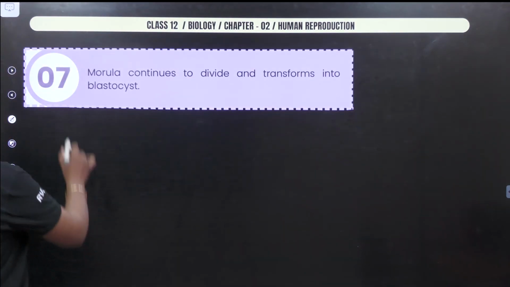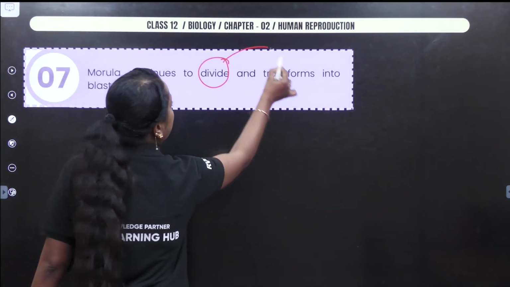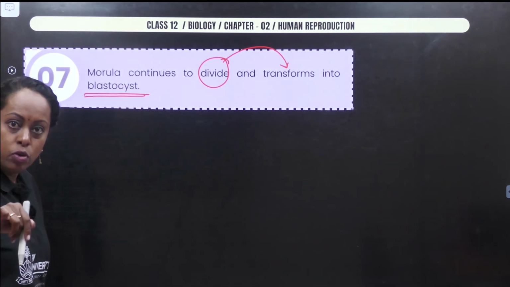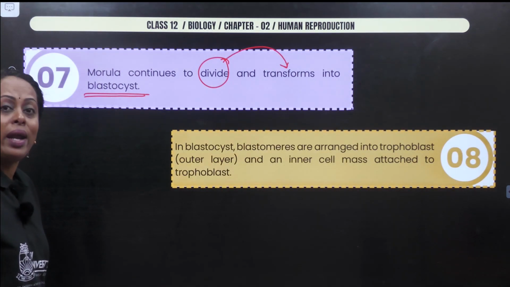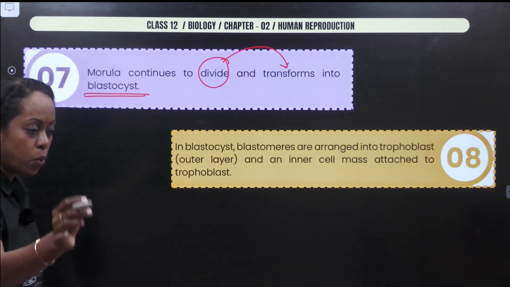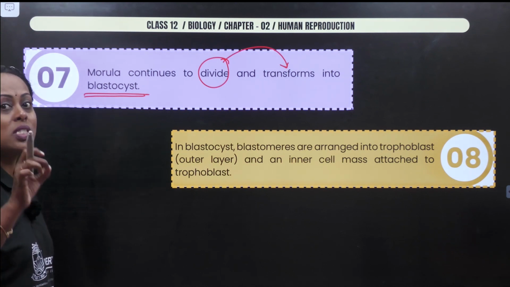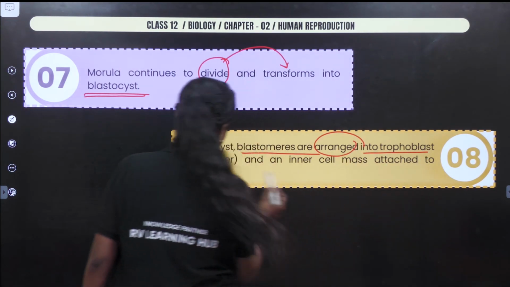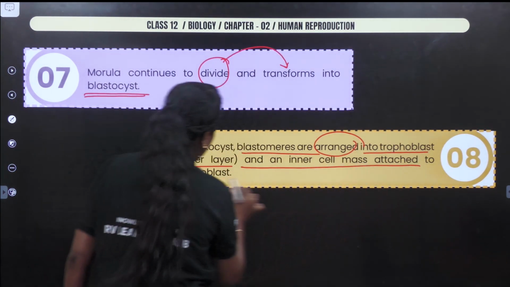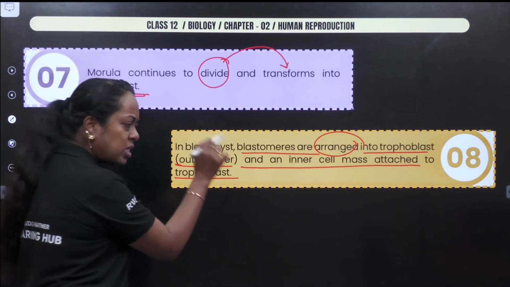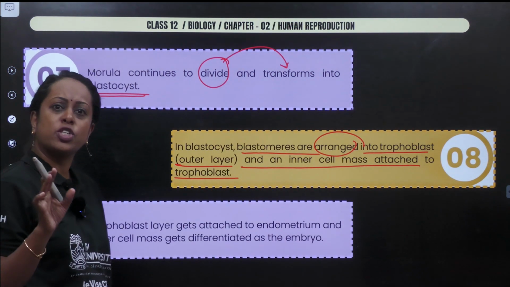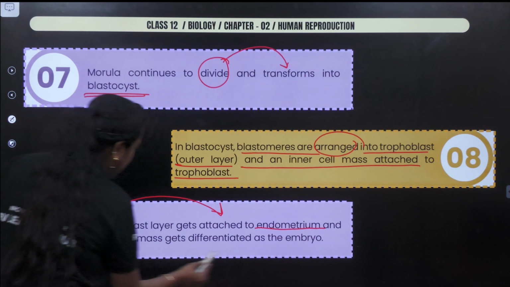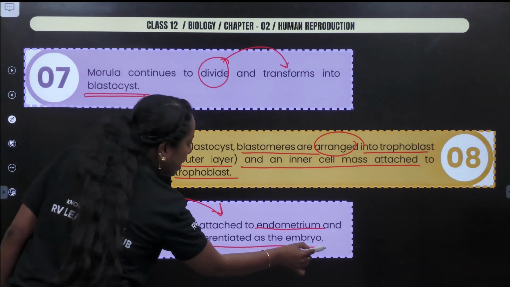Next, followed with this, morula continues to divide and transforms into blastocyst. In case of us, that is humans, we use the word blastocyst. When do you call it a blastocyst? When you are able to see the blastocoel cavity. In blastocyst, blastomeres are arranged into trophoblast, the outer layer, and inner cell mass attached to the trophoblast. Now, at this particular stage, may I say implantation is going to occur? So, the trophoblast layer gets attached to the endometrium and the inner cell mass gets differentiated into embryo.